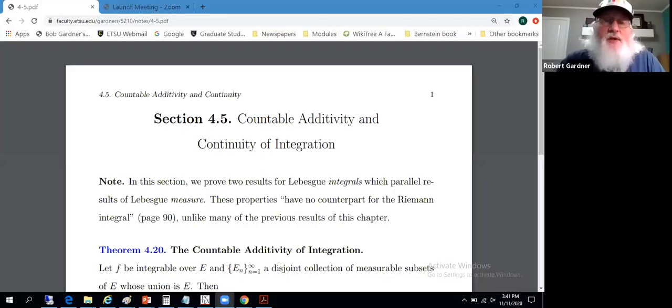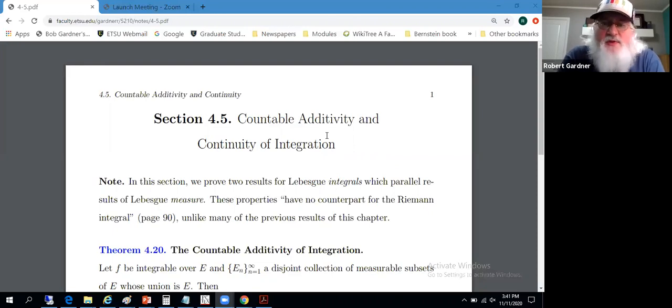All right, so we've defined the Lebesgue integral in its most general sense in the previous section. We'll spend a little time looking at some properties of Lebesgue integrals throughout the rest of this chapter and a little bit of the next. Section 4.5 is called Countable Additivity and Continuity of Integration.